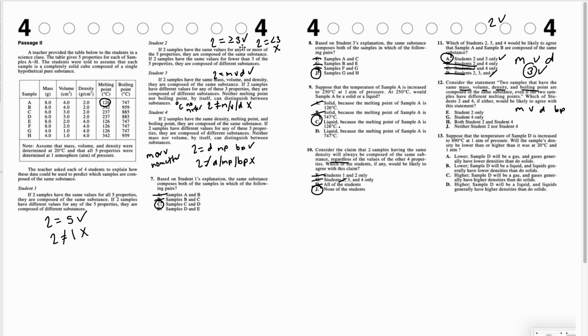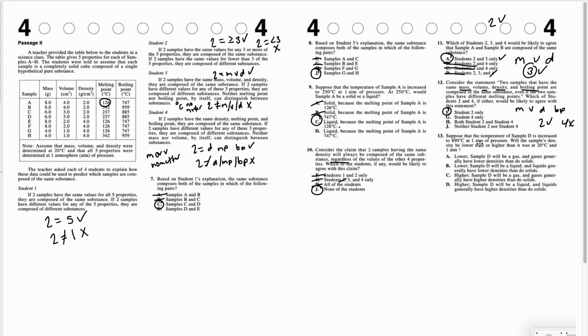Student 2 needs to have 3 or more that are the same, so student 2 would agree with this. Student 4 says that they have to have density, melting point, and boiling point. Well, this does not have the melting point, so student 4 would not agree with this. So student 2 does. The answer would be F.